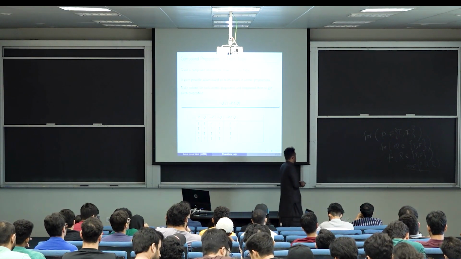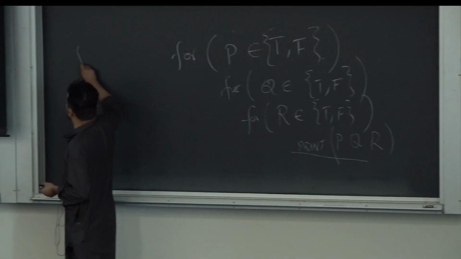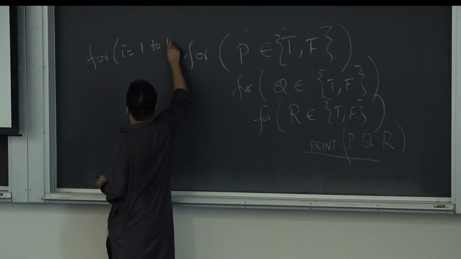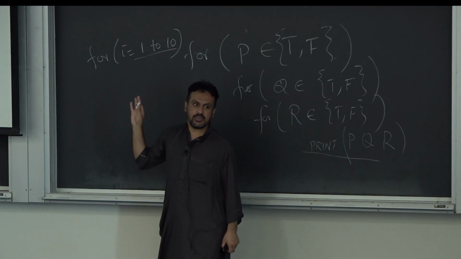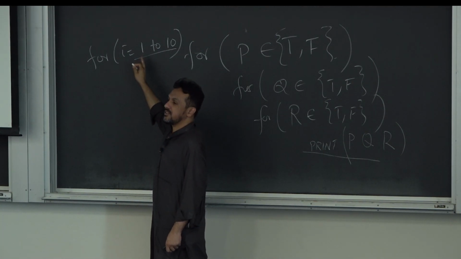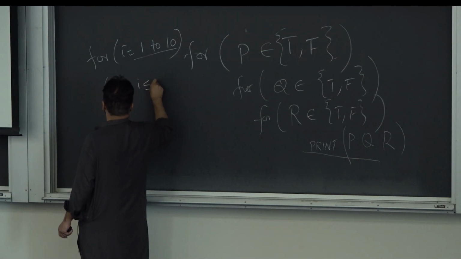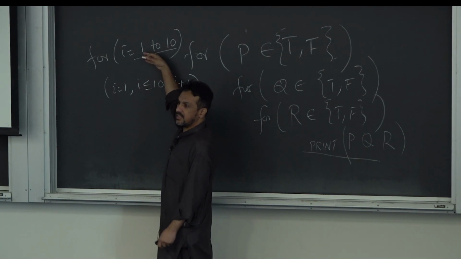So generally we say this thing. So you guys are used to this notation. For i equals 1 to 10. What is this? You know this notation too, right? What does it mean? Oh, you write it like this. This is exactly that thing, right?